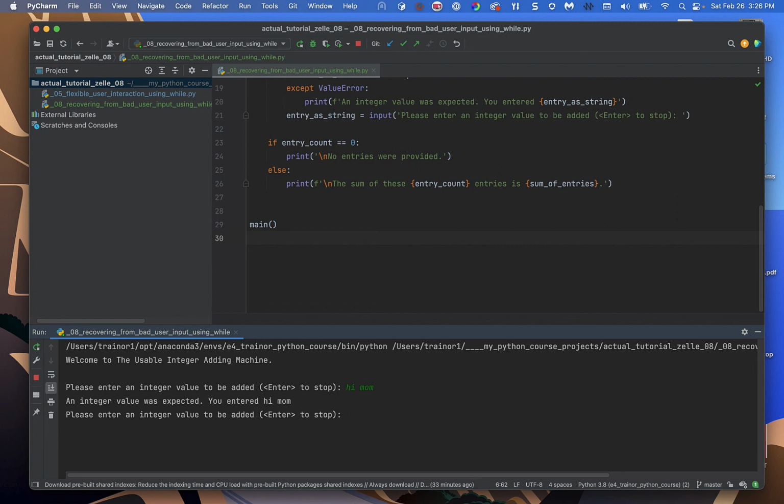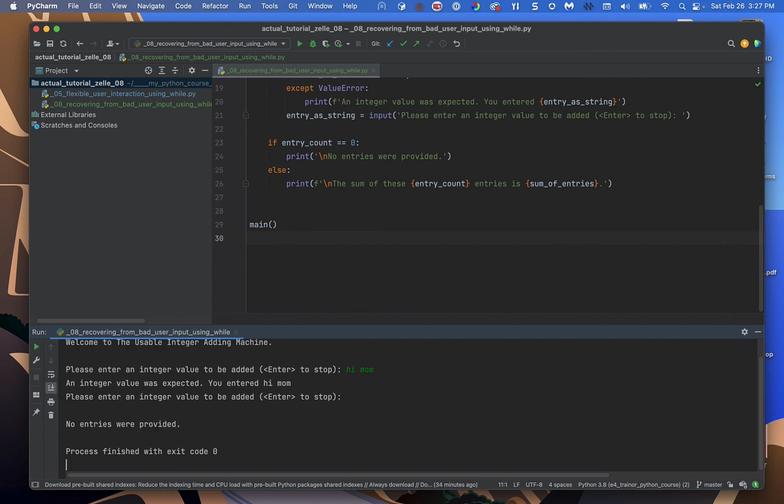But what if you had one bad entry and then the user said, well, I want to stop, so they pressed enter. No entries were provided. Well, this is a pretty robust design that we have here. It worked the right way.